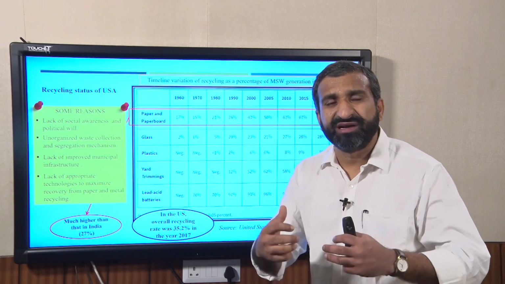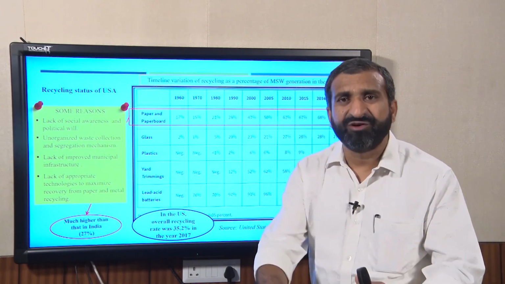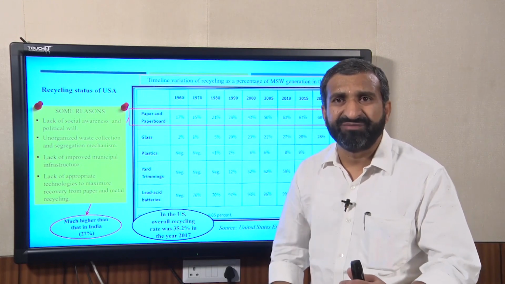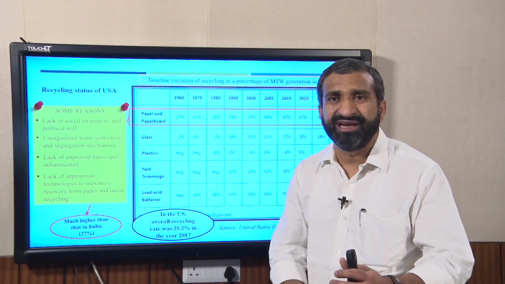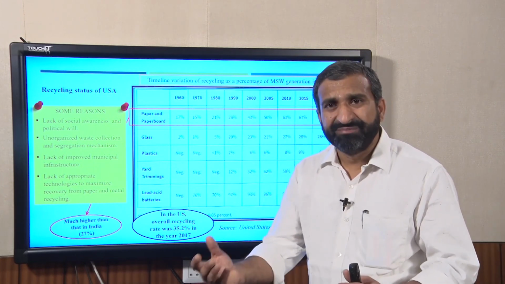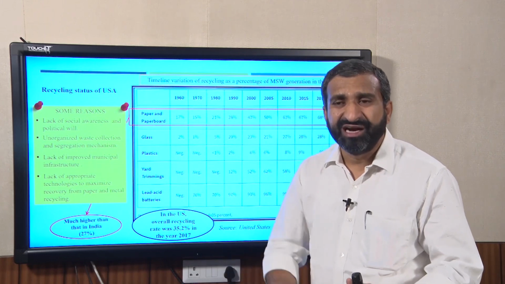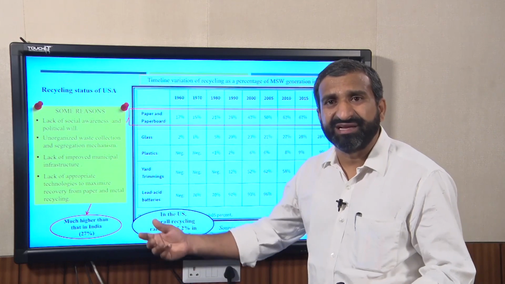That means you will require different kinds of vehicles for the collection of different kinds of material: wet waste will require a different vehicle, and dry waste will require a special collection system. Maybe the collection mechanism also has to be changed, and again we need to be ready for the treatment facility or recycling facility.